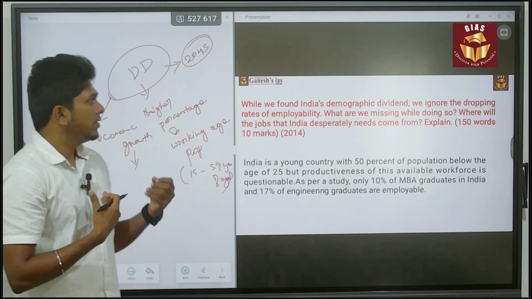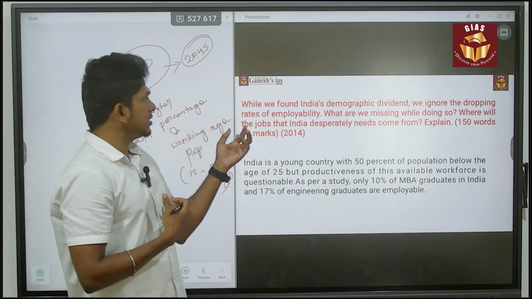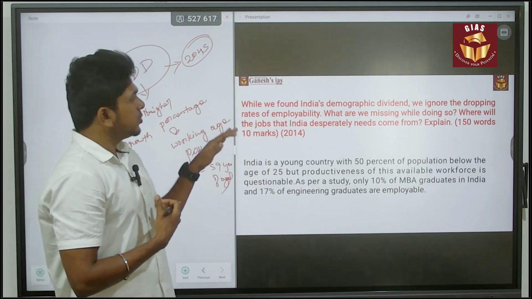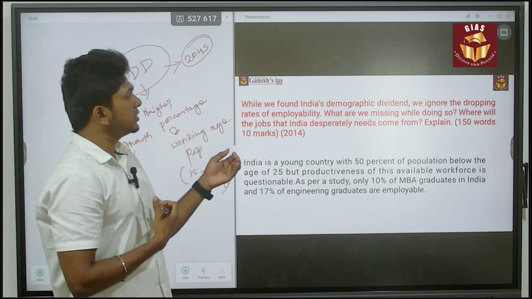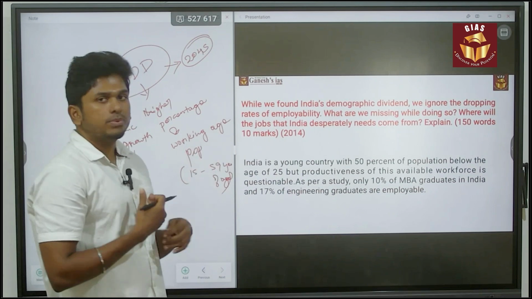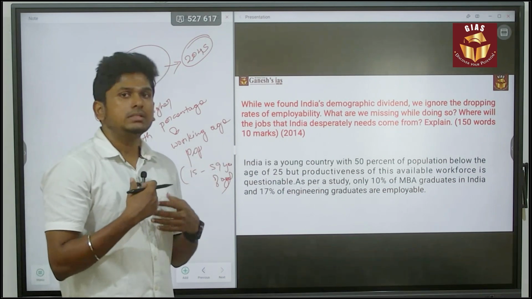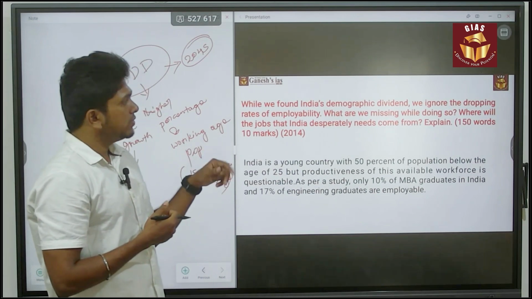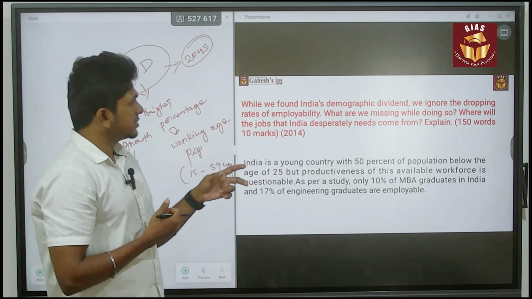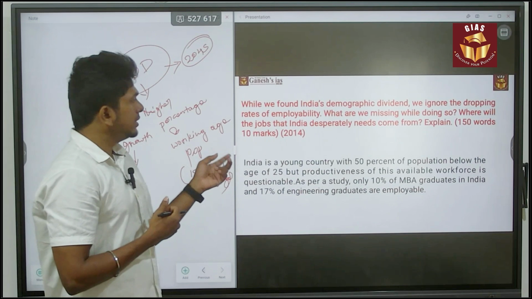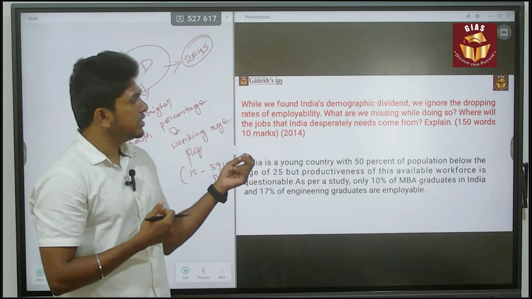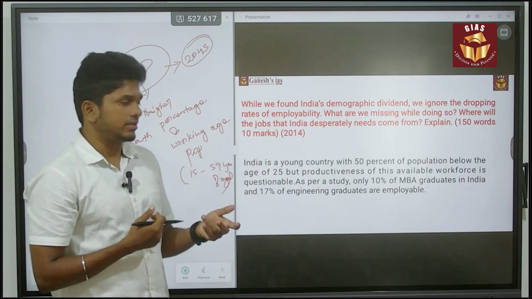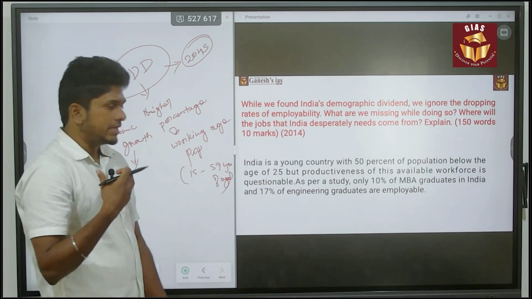But the question is saying that while we focus on India's demographic dividend, we ignore the dropping rates of employability. So what is this employability that we need to discuss, and what are we missing while doing so? Next, where will the jobs that India desperately needs come from? Explain. For example, there is data.